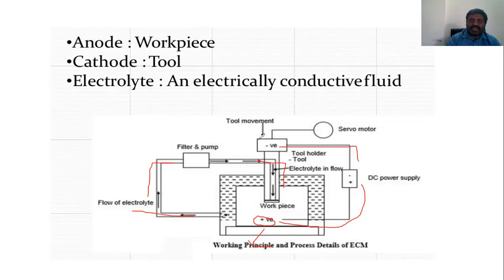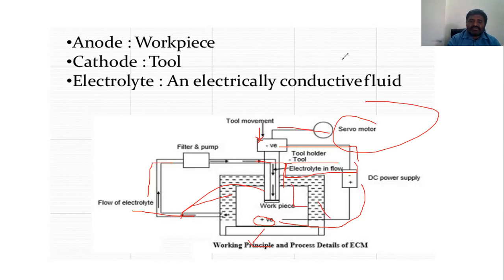Then what happens? The electrolysis process is carried out here. There will be removal of material from the workpiece when the electrons combine with the sodium chloride electrolyte, and it will form, for example, iron oxide. Just an example I have given. So the material removal takes place from the workpiece, and then it is flushed away as slag. The tool holder feeds the tool through movement by the servo motor, and the electrolyte flows in the bath here.